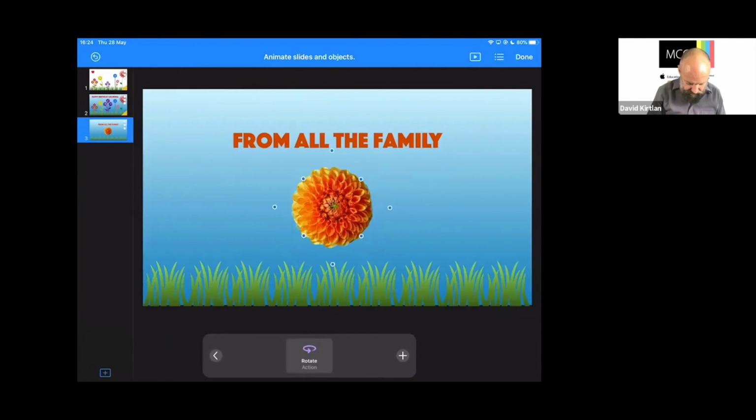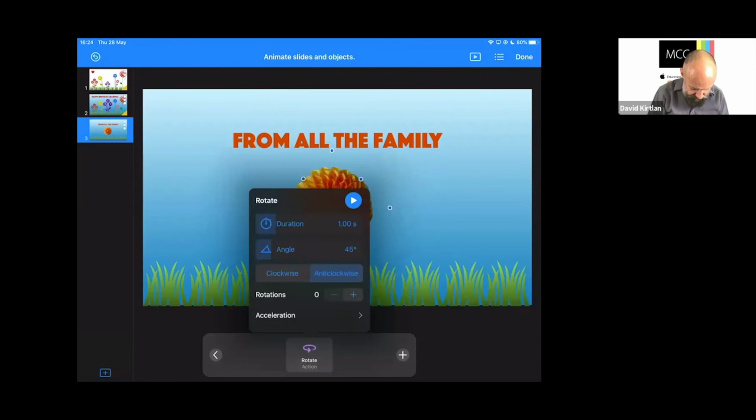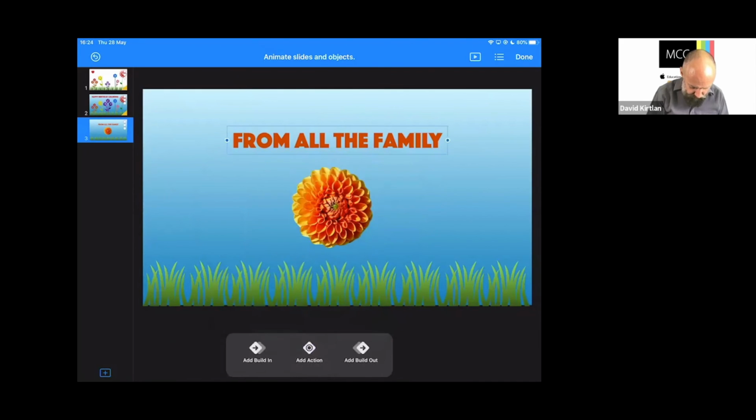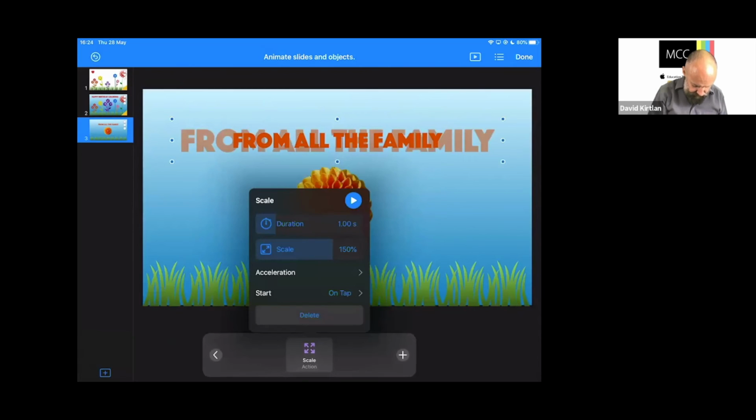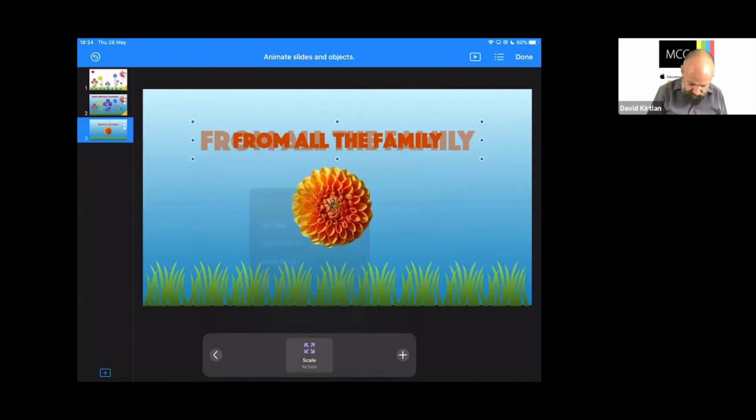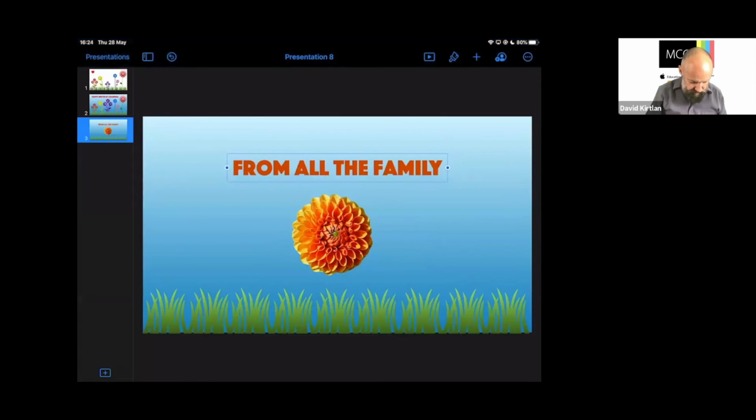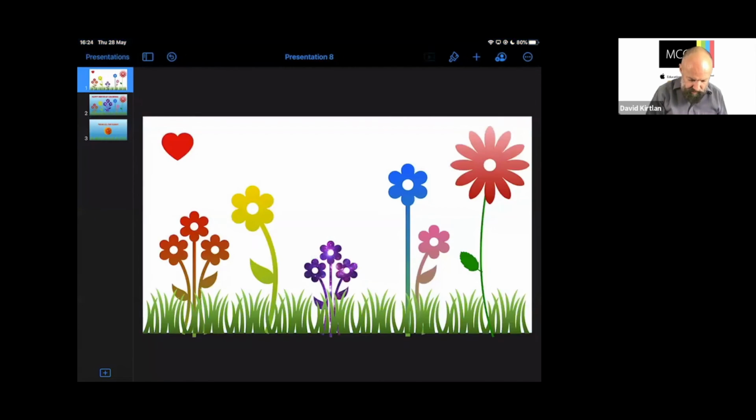Okay, but we could use any of these different options. So let's just check the speed, duration. Let's spin it over 5 seconds like we did before. We'll spin it all the way around. We'll go clockwise and turn once. And that's good. And in fact, while we're here, let's do the same with that. So this writing kind of grows just so we notice it. It was scale. So we'll do that over 5 seconds. We'll scale, not quite 150, but we'll make it quite large. And I'll have that so it happens at the same time as the flower. Done. So let's just check and see what our animation is looking like.